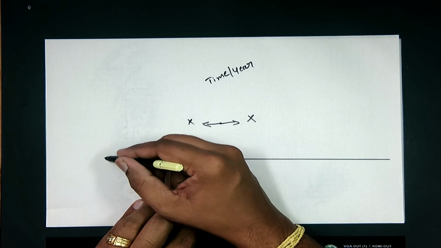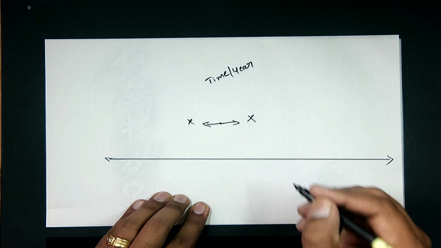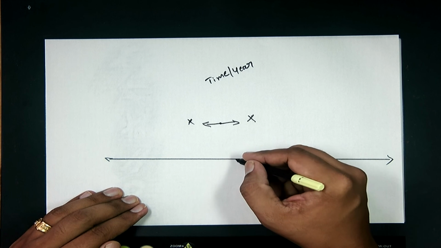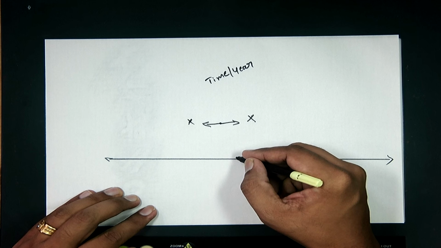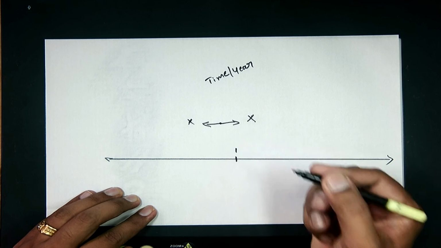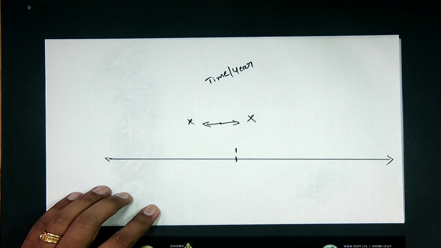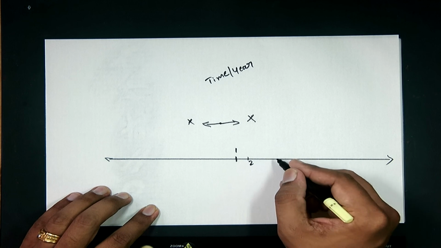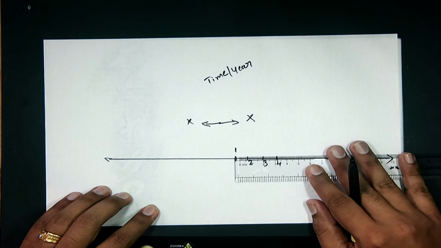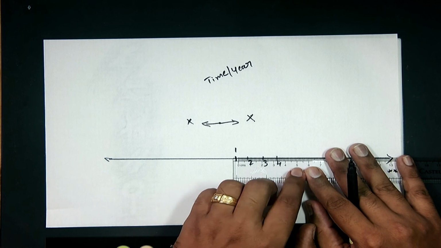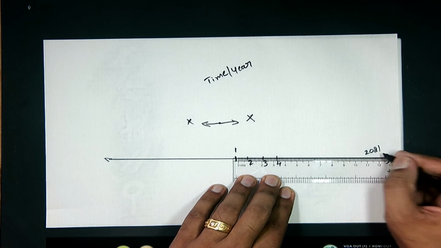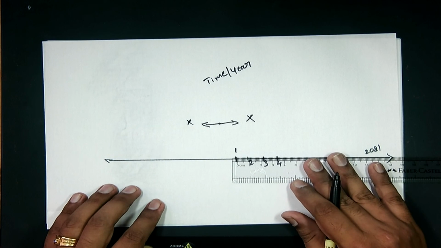So, when was it started? Do not know. When will it end? Do not know. So, we should have a certain point to measure what the time or the year is today. So, the historians have taken a certain point where Jesus was born, and that was considered as the first year. Since then, see, this is the second year, this is the third year, and this is the fourth year. Easily you can see this with the help of a scale. See, 1, 2, 3, 4, 5, 6, and it goes on. And presently we are at 2021. This is the time of today.